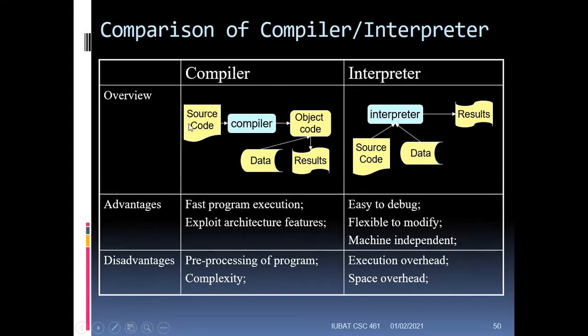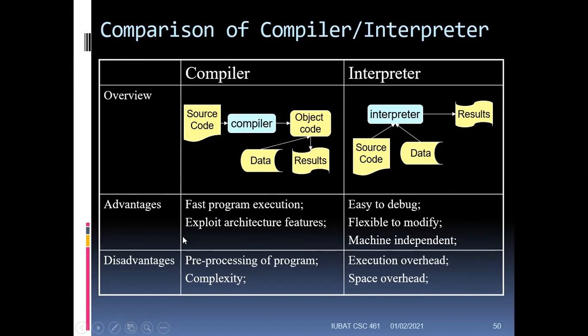I will go to the definition now, but first look at this. The compiler translates the source code, then combines the data and then generates the result. The interpreter takes the source code and the data at the same time, and then generates the results. What is the advantage of compiler? Compiler provides you with fast program execution.